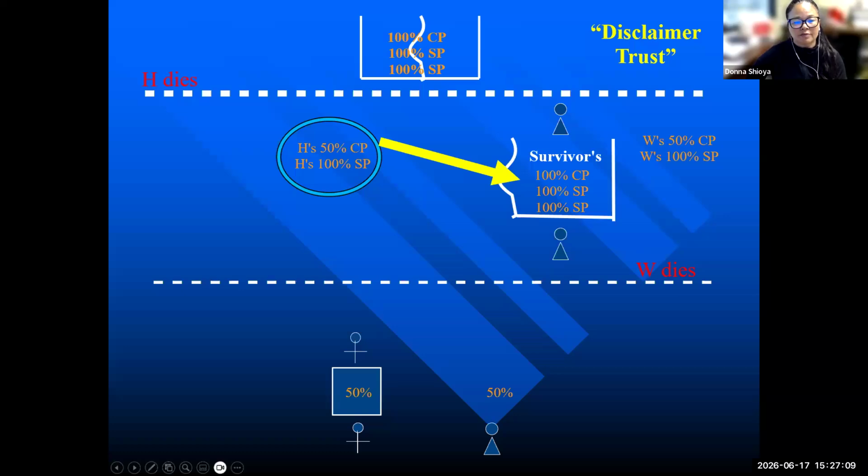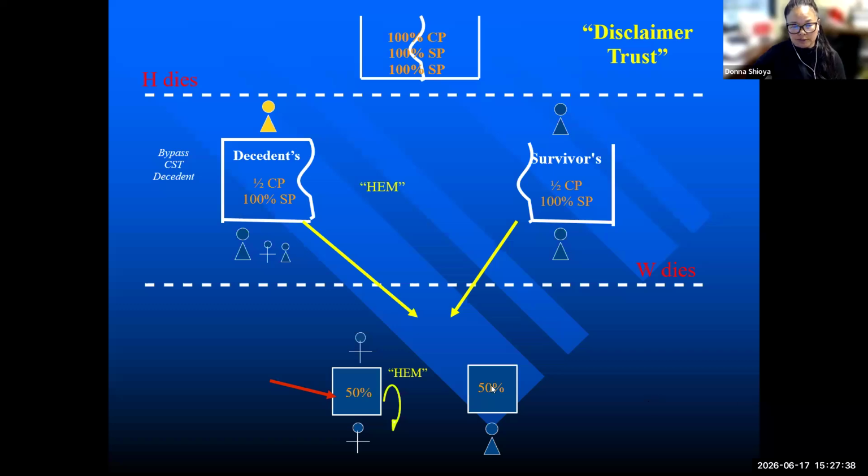But with the disclaimer trust, if the surviving spouse within 9 months of date of death exercises what we call a qualified disclaimer with the IRS and says, no, I actually don't want these assets to come into the survivor's trust, so this is the wife who would be executing it in our example here, if the wife executes a qualified disclaimer within 9 months of date of death, then the husband's assets will be placed into the decedent's trust. Okay. And all of the protections that we mentioned in the previous videos, including the remarriage protection or the mandatory prenup, those terms will apply.